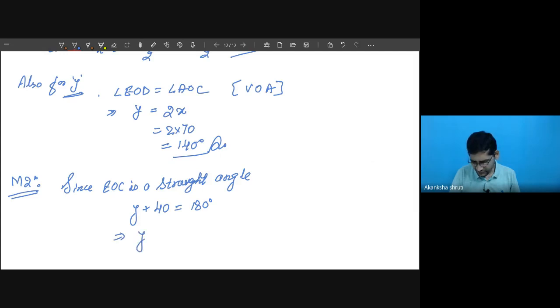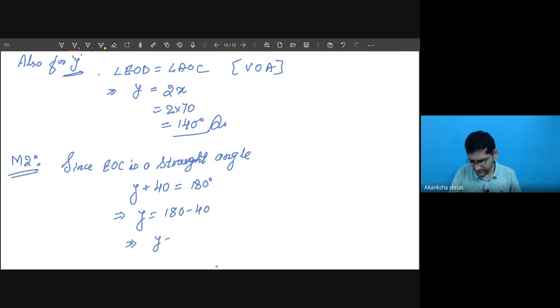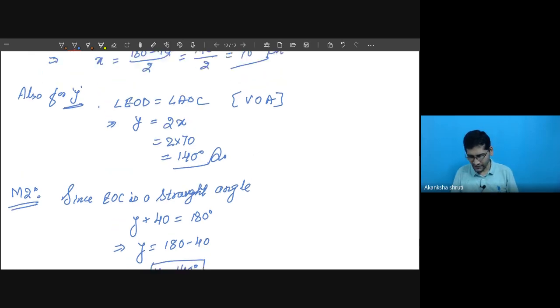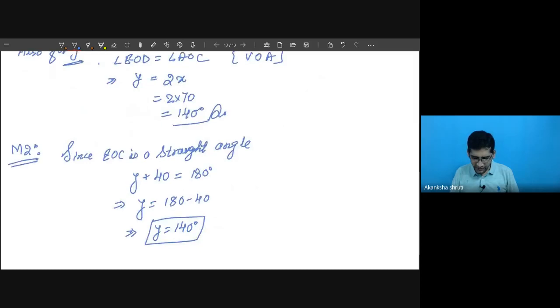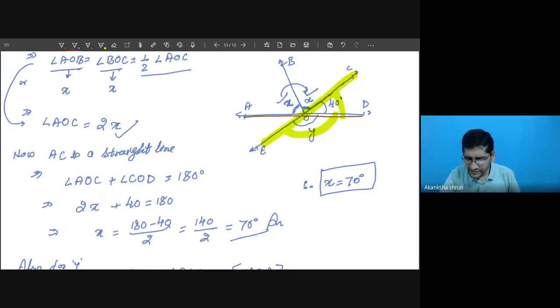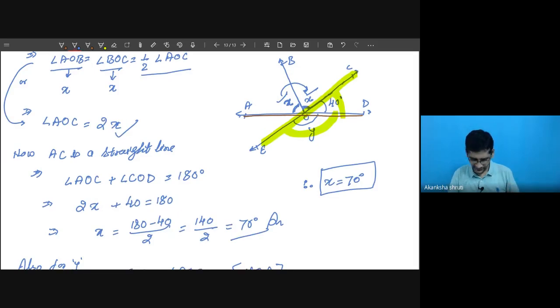So go for y, just subtract it, 180 minus 40. This means y is equals to 140 degree. So the questions are very easy, student. You have to just apply your mind. Now there is other way of doing this also. First we have calculated this y, then we can calculate the x.